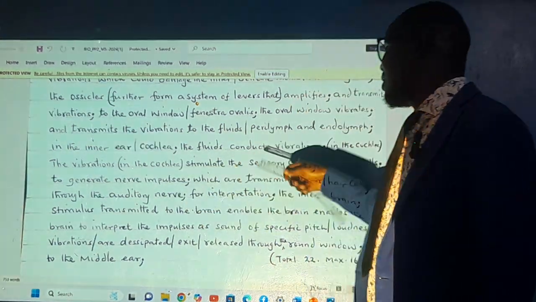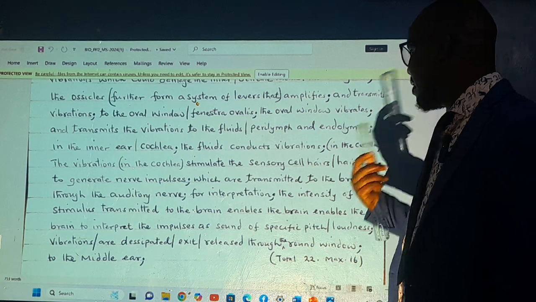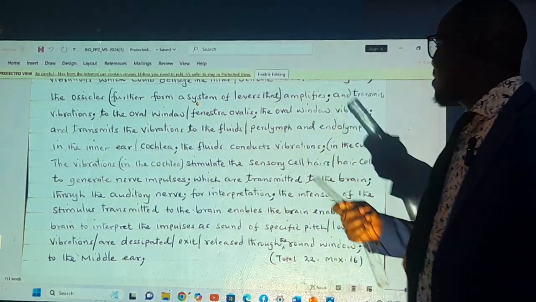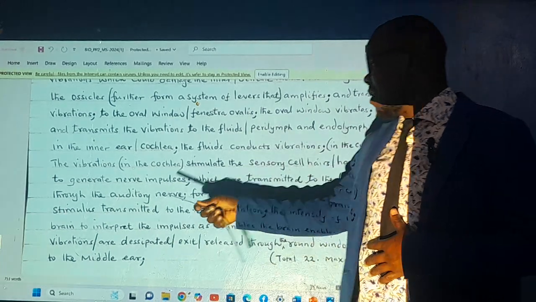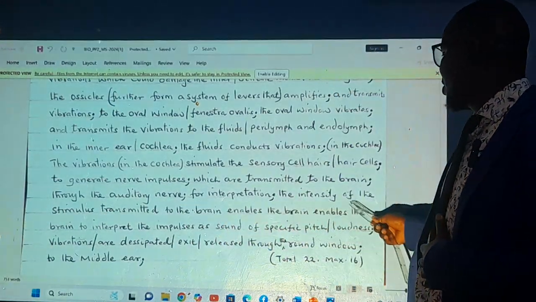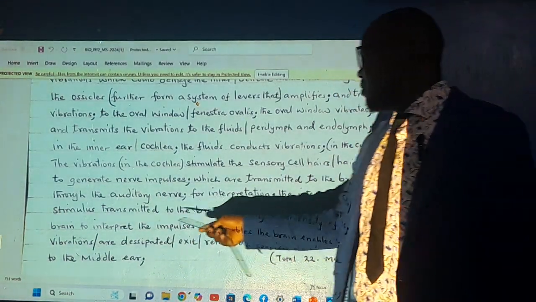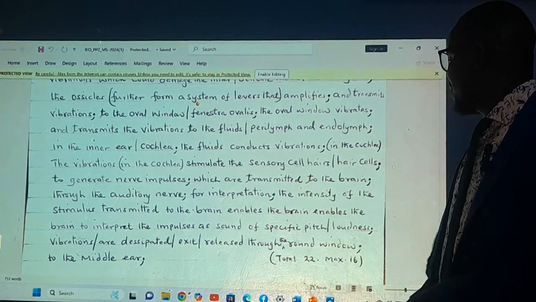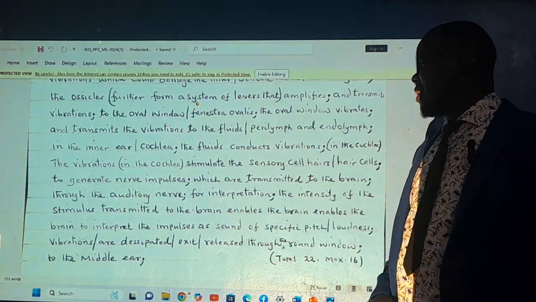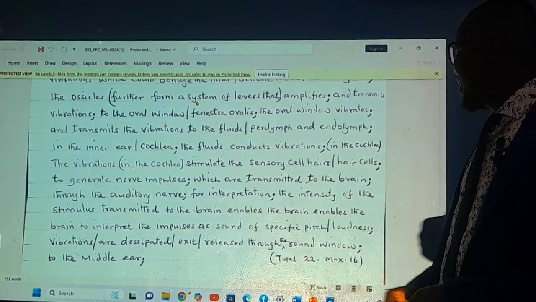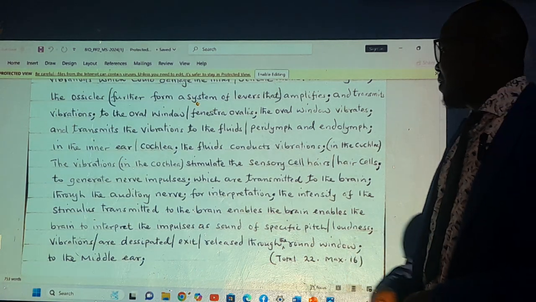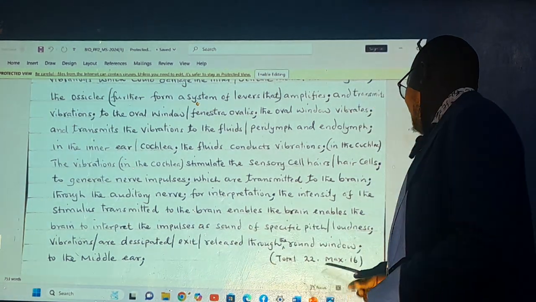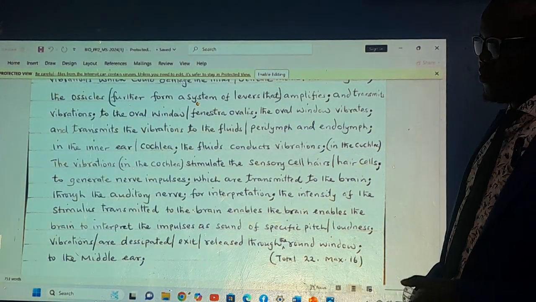nerves. We're speaking about what? The ears are disturbed, which will generate a nerve impulse. If they generate the nerve impulse, they transmit it to the brain through the auditory nerves. For interpretation, the intensity of the stimuli transmitted to the brain enables the brain to interpret the impulse as a sound of specific pitch or loudness. Vibrations are dissipated, then released through the round window.